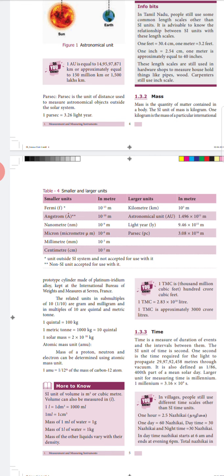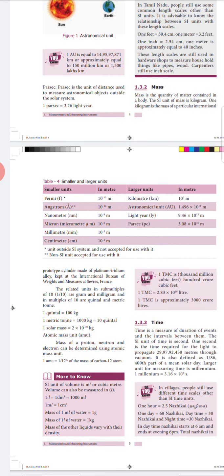And now we will come back to the unit of this mass, that is kg. So in our smaller classes, we already studied what is a gram, what is a milligram, what is a kilogram, what is a quintal, what is a metric ton, everything. I'll tell you one more time. So 1 by 1000th part of a kilogram is a gram. 1 by 1000th part of a gram is a milligram. And 100 kg is called a quintal, and 1000 kg is 1 metric ton.